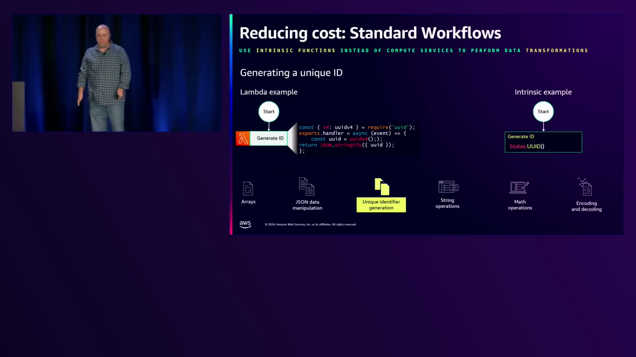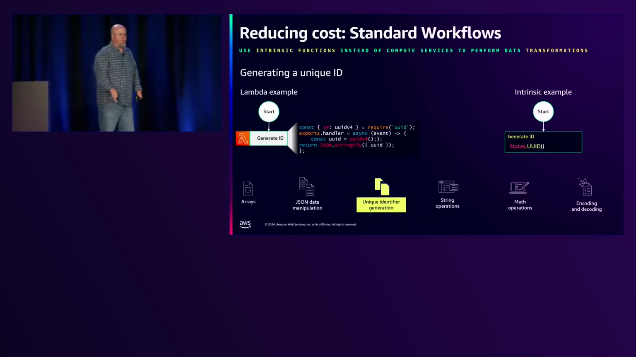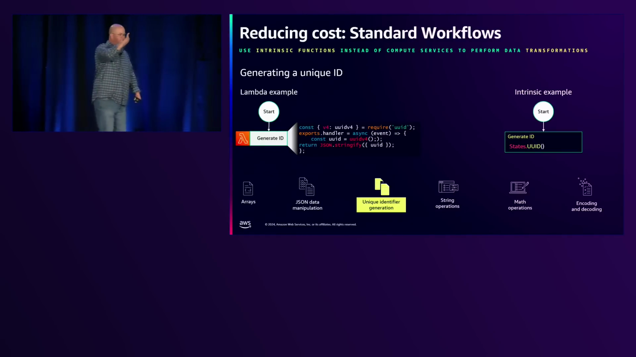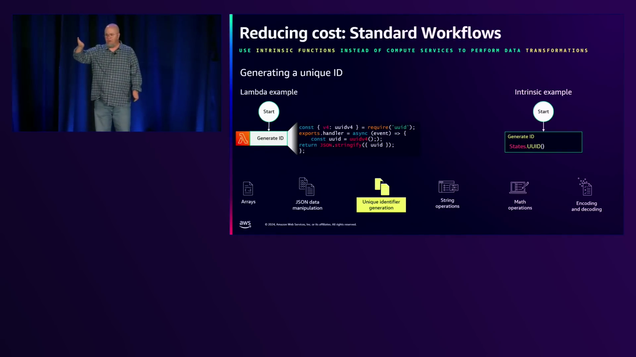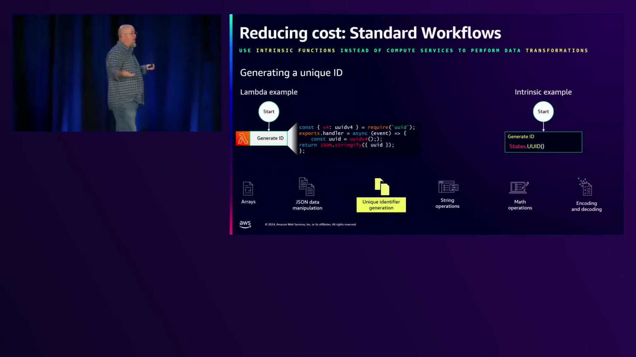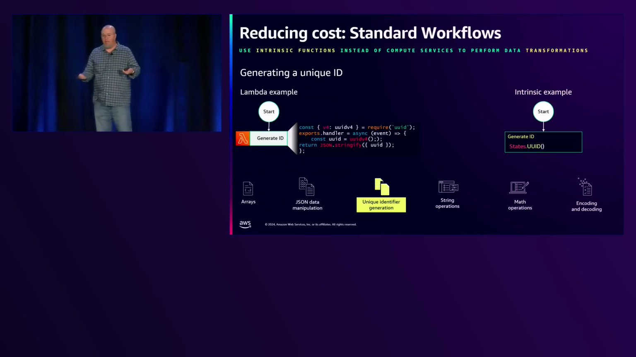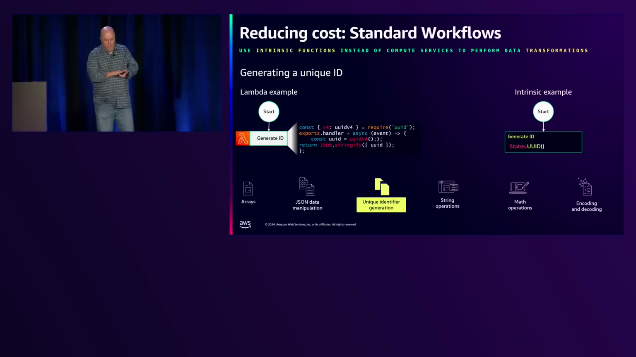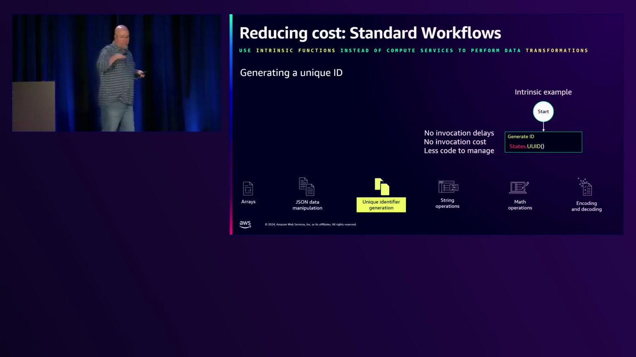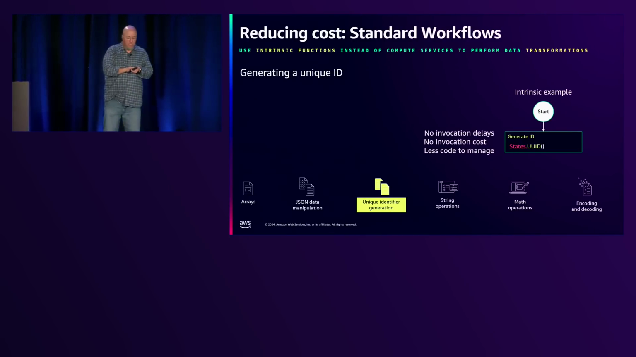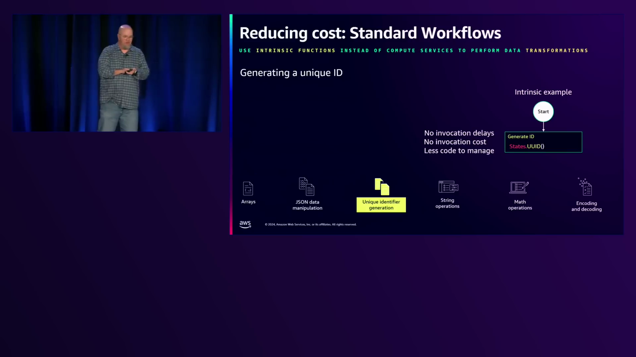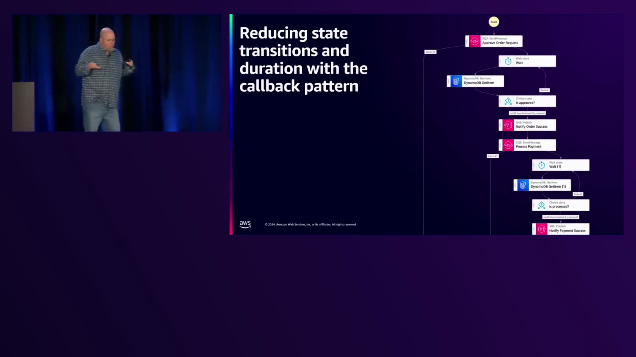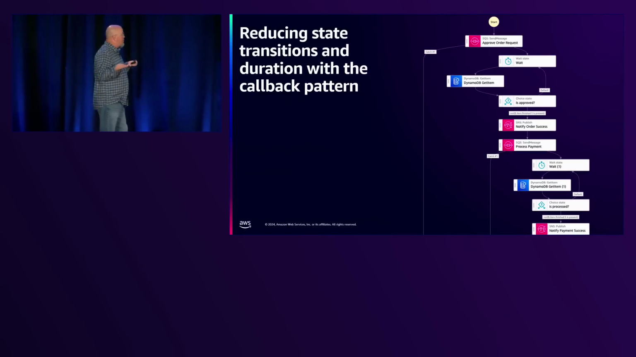Right in step functions, the intrinsic is a function called States.UUID. And it happens in the ASL, and it doesn't cost you a transition, right? So you're saving an invocation and you're saving a transition. This is a very small example. You can get to very powerful transformations in the ASL, and even more so after an announcement a week ago that I'm going to get to in a few minutes. So this is a way to reduce them. You save the invocations, you save the cost, you save less code to manage, and that's the big win, right?